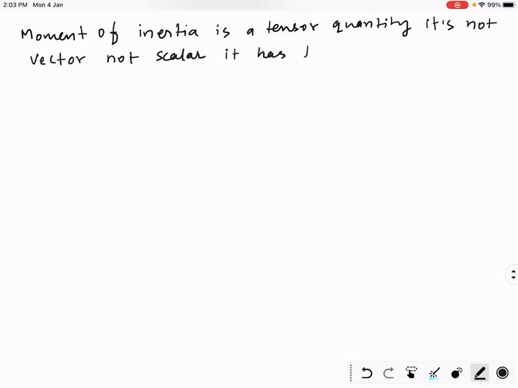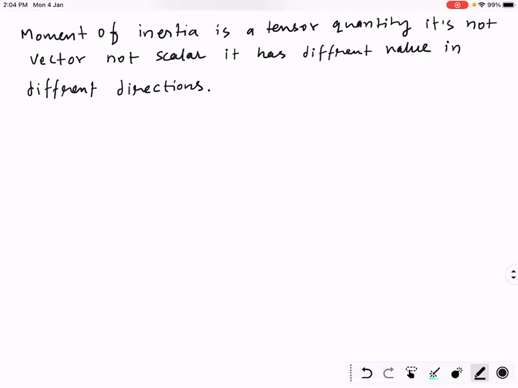It has a different value in different directions. Okay. If you want to say anything, you can speak loudly, okay?